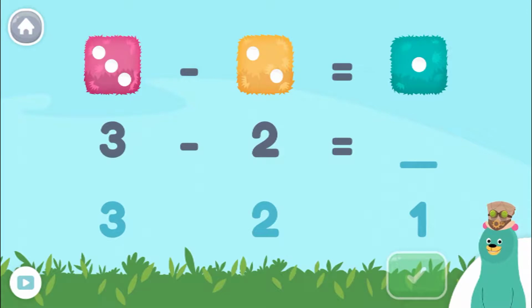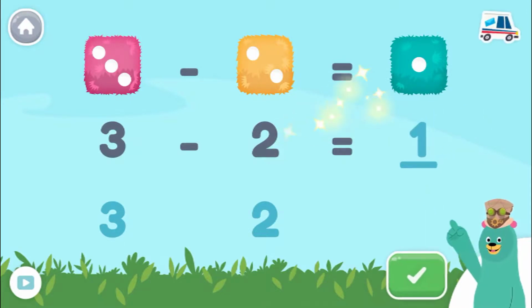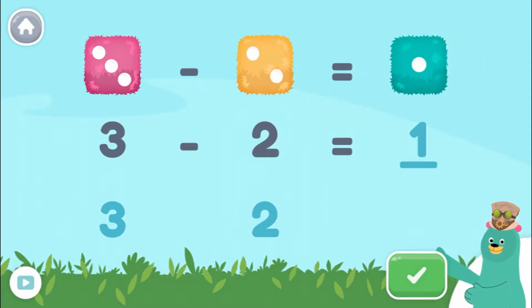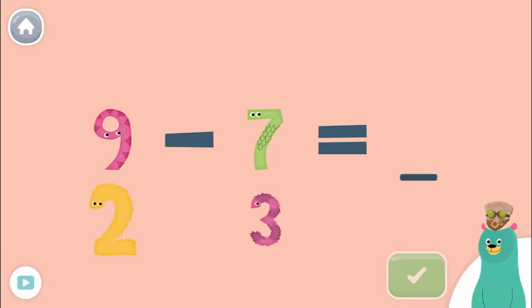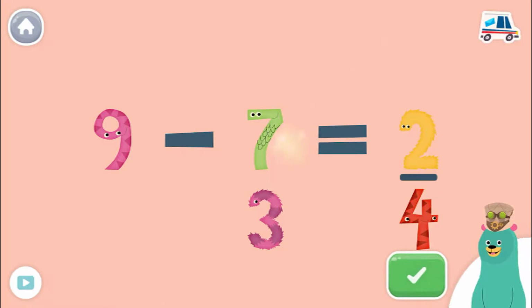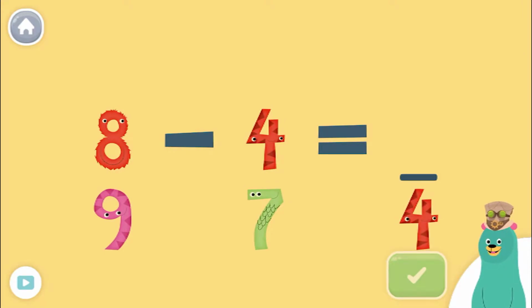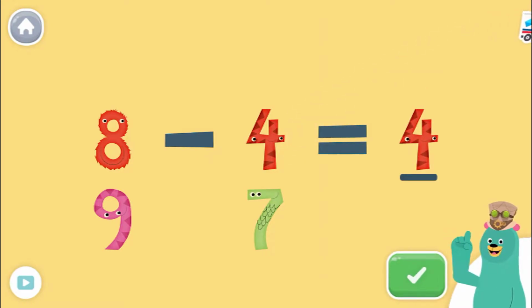What is 3 minus 2? Yay! 3 minus 2 is 1. What is 9 minus 7? Neat! 9 minus 7 is 2. What is 8 minus 4? Neat! 8 minus 4 is 4.